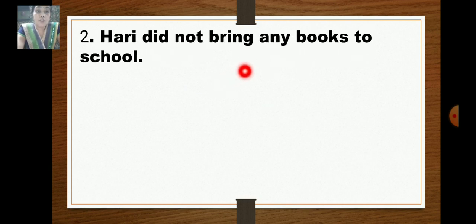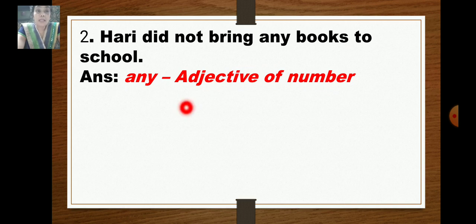Hari did not bring any books to school. So what is the answer? Any. Very good. What did he not bring? How many books? None of the books. So Hari did not bring any books to the school. So any is the adjective of number.